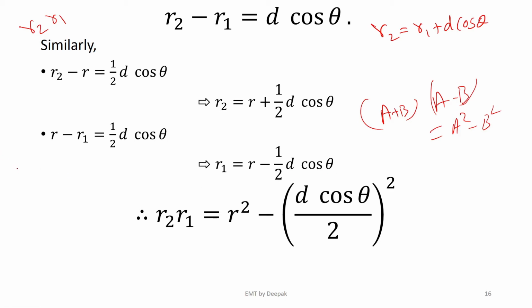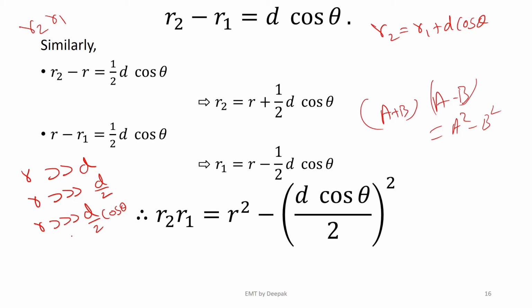If you remember, R was much greater than d. That means R would be even greater than d by 2. If R is greater than d by 2, that means it is obviously greater than d by 2 cos theta, because the range of cos theta is 0 to 1.